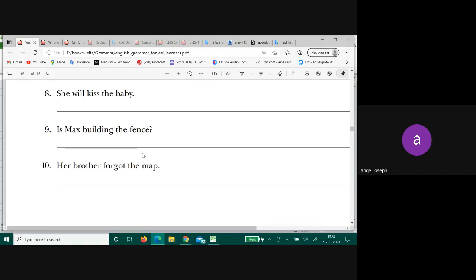Now can you make it into perfect? The baby has been kissed by, tense has changed. It has become past. Has been kissed, past. Will be kissed, future. So can I do that now here?